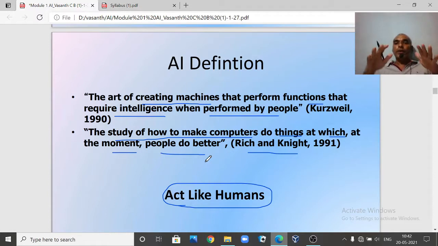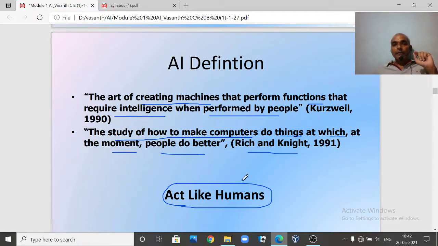There are certain tasks in which, at this moment, we human beings are experts in that particular domain and doing excellently. We want the machine to do the same task better than us. That's how we want to make the machine.